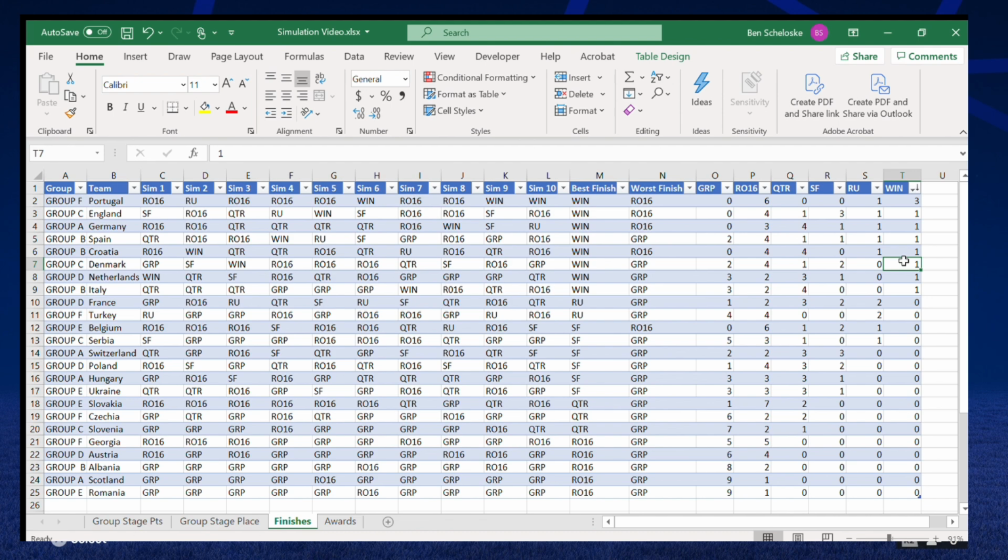So I hope you guys have enjoyed these videos. This is what EA predicts will happen if you do 10 simulations. I'm going to do another video where, as I mentioned before, I'm just going to take their average position in the group stage, and I'm going to go on the online predictor. And then, for example, say we have a matchup of Germany versus Portugal. I'm going to look at the knockout stages, and if Portugal beat Germany more often than Germany beat Portugal, I'm going to put Portugal to go through. I hope that makes sense.